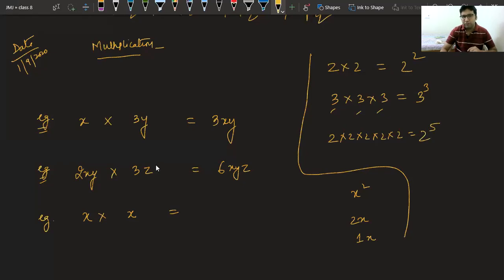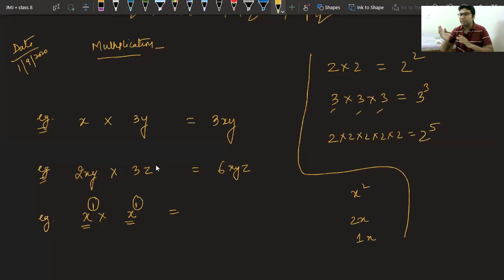Similarly, here we have x and x. The rule is when the same base is multiplied, the powers get added. Yes, Kirti, very good. x and x are the same base, and their powers are 1 and 1.